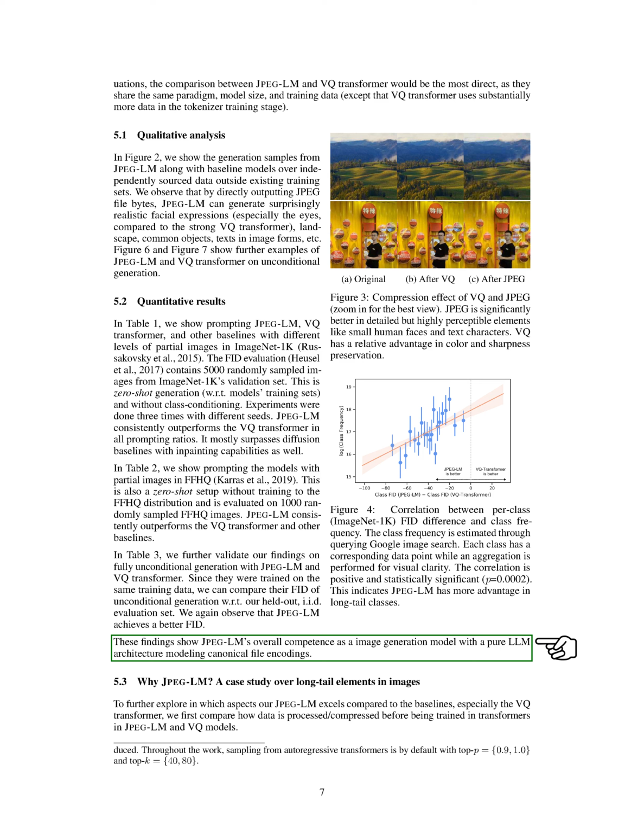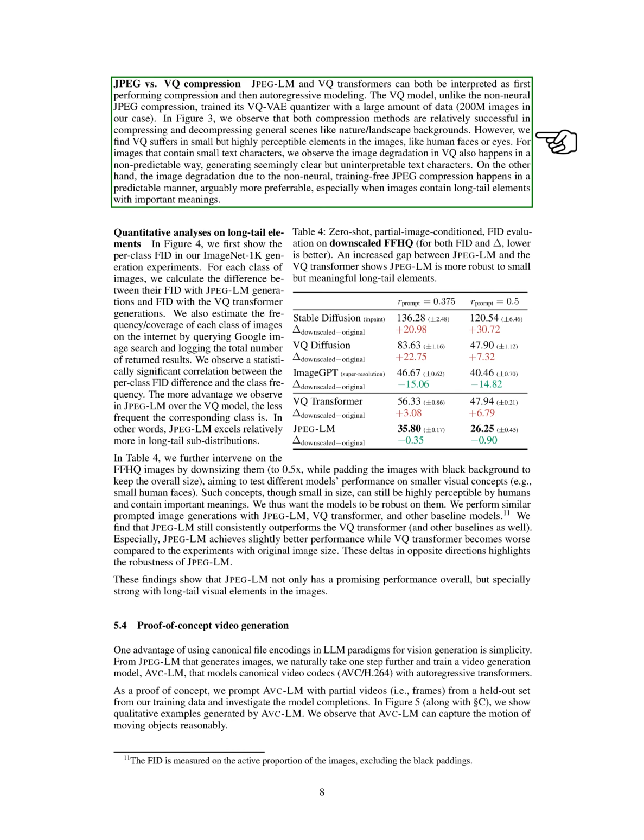To further understand JPEG-LM's strengths, we analyze how data is processed and compressed before training in both JPEG-LM and VQ models. Both models perform compression followed by autoregressive modeling. The VQ model, unlike JPEG, uses a large dataset to train its quantizer. We observe that while both compression methods effectively handle general scenes, VQ struggles with small, significant details like human faces or text, leading to unpredictable degradation. In contrast, JPEG's degradation is more predictable, which is particularly beneficial for images containing important long-tail elements.